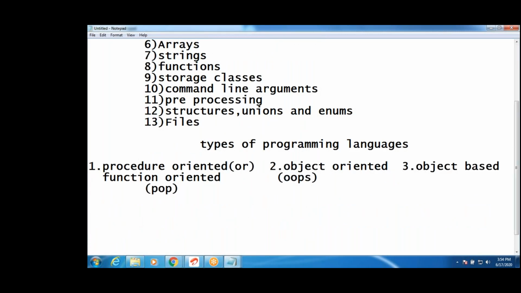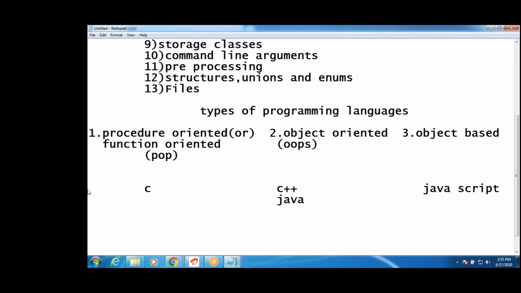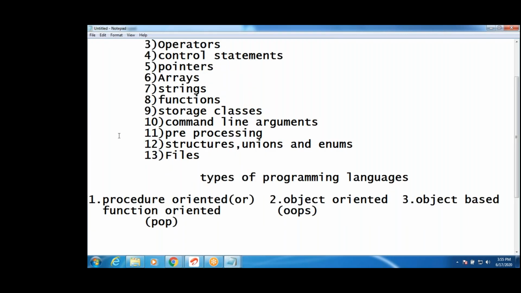I'm not going to discuss what procedure oriented and object oriented are in detail, just examples I will tell you. C is a procedure oriented language. COBOL and Pascal are also procedure oriented. Object oriented is C++ and Java. Python also follows OOPS concepts. Object based is JavaScript. JavaScript is an object based programming language. Completed, right?